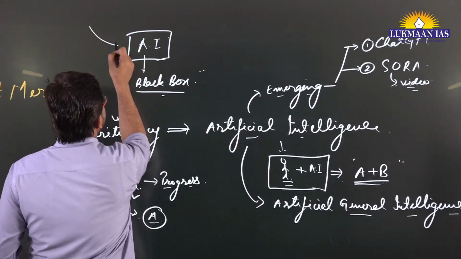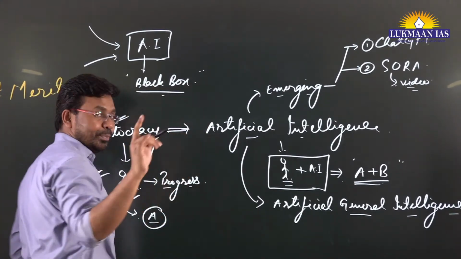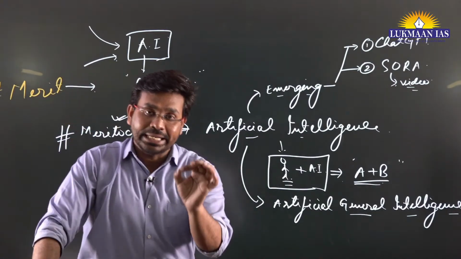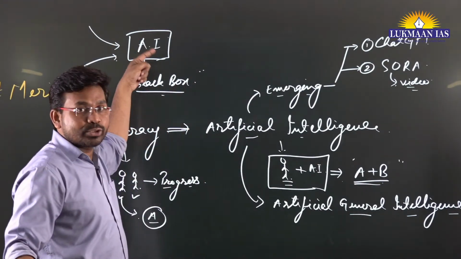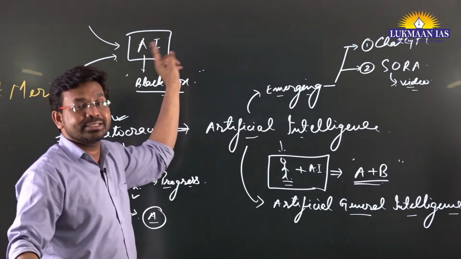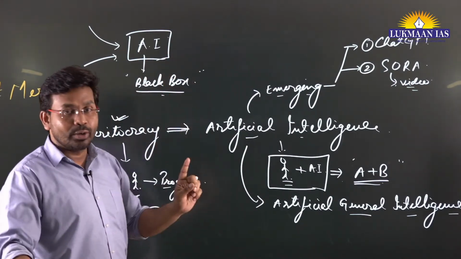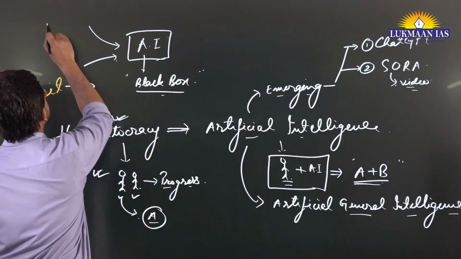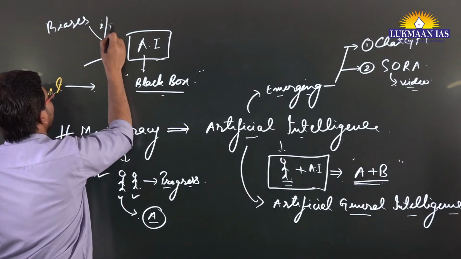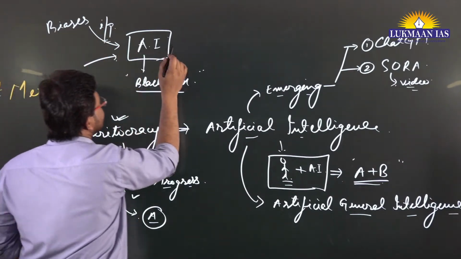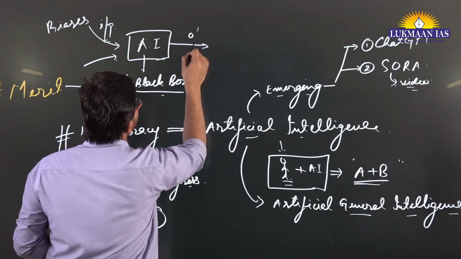It means if you are giving some input, and in the input you have some incorrect information, that incorrect information is going to replicate in all the answers that it is going to give. Not only this, if there are some biases in the input, these biases will be reflected in the output also.